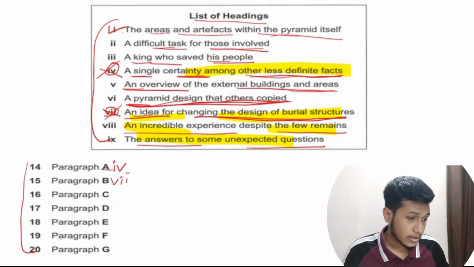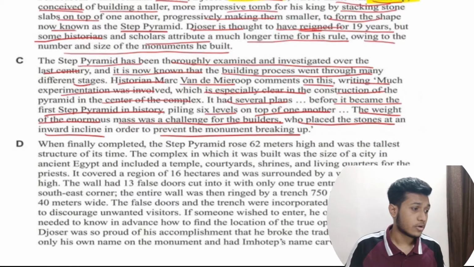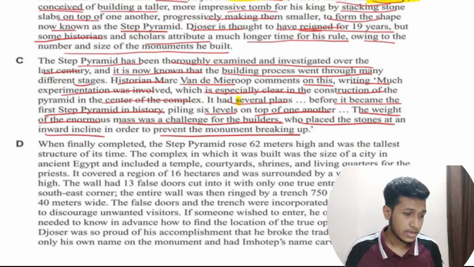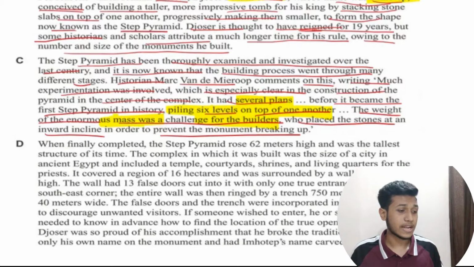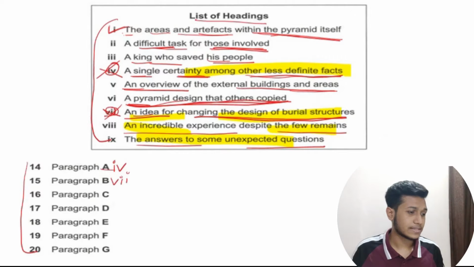Let's read the options. The area and artefacts within the pyramid itself, a difficult task for those involved. I think this is the answer exactly, because it was a difficult task for whoever was involved. See, it had several plans before it became the step pyramid, piling 6 levels on top of another. The weight of the enormous mass was challenging for the builders. This is the answer. So what is the answer? Number 2. For paragraph C, the answer is number 2.